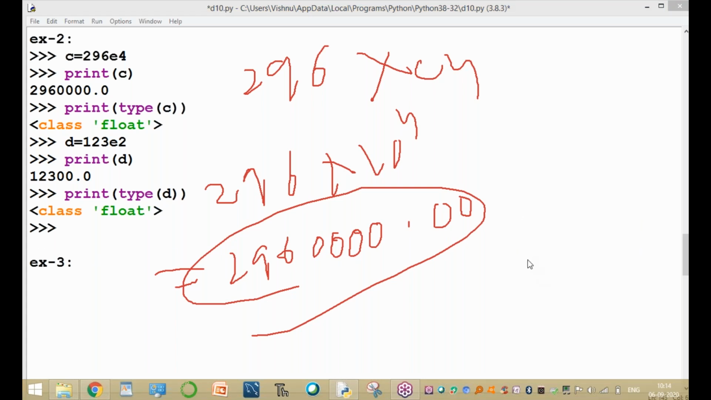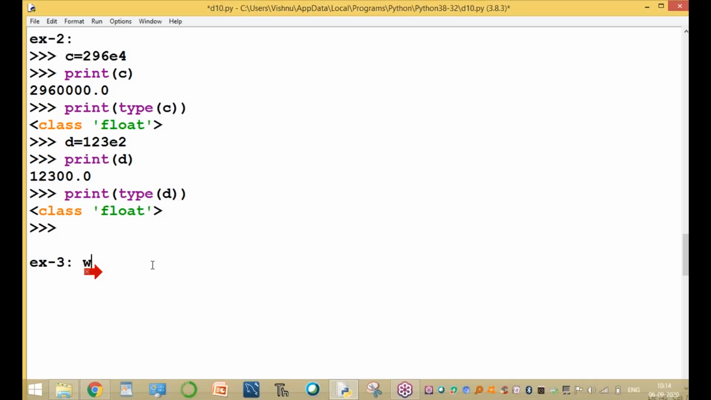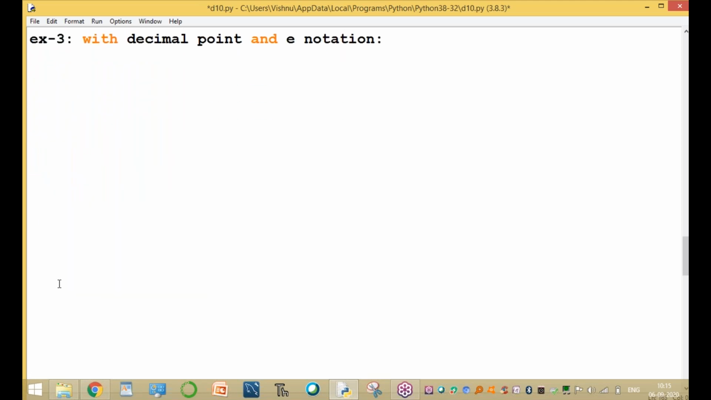The third example is a combination of decimal point and E notation. So this is called a decimal point and E notation. So how to write this value? Decimal point and E notation. So go to the shell, okay.